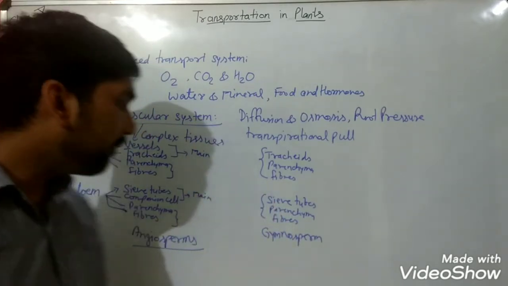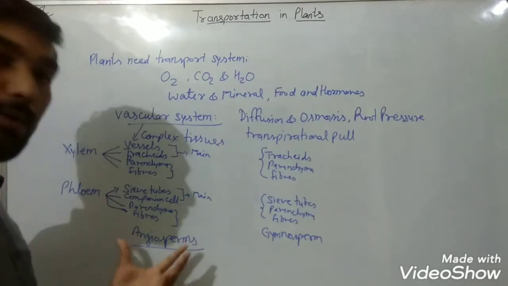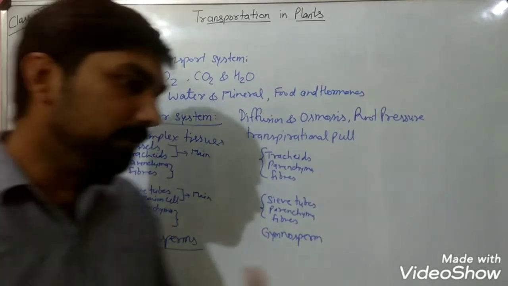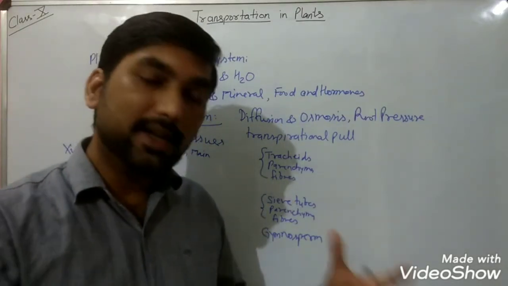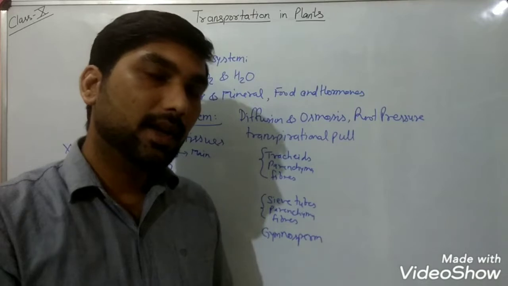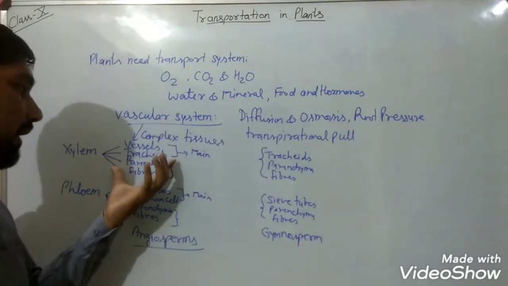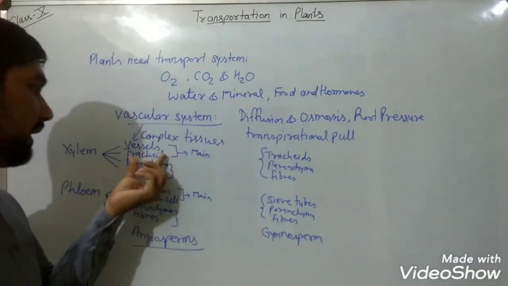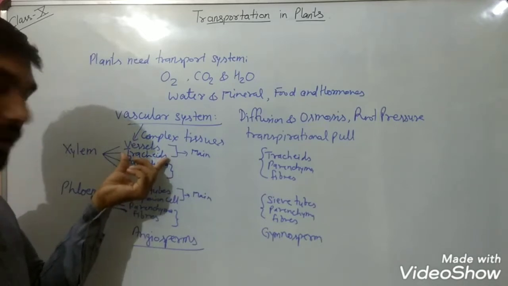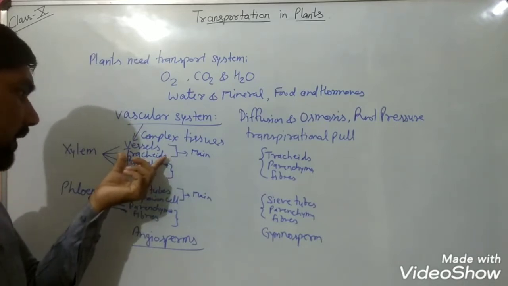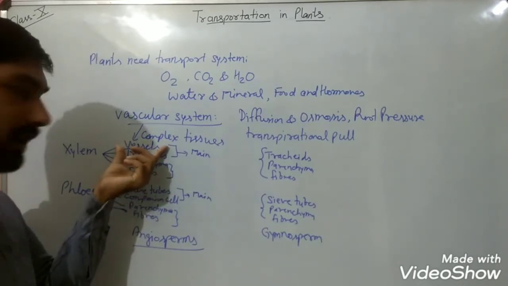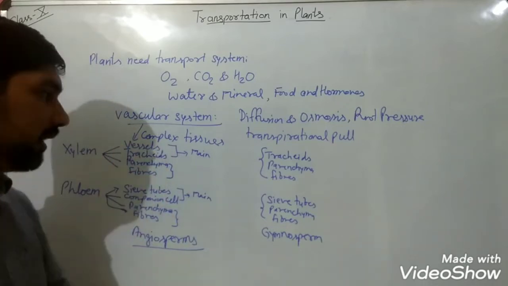Because in flowering plants there is a need for excess water, and to absorb this excess water, xylem has one more additional element, that is vessels, along with tracheids.